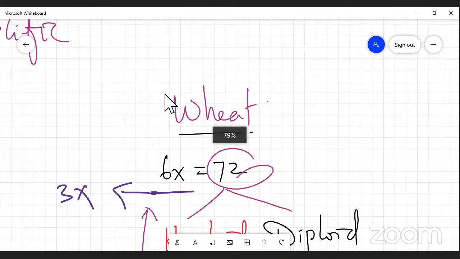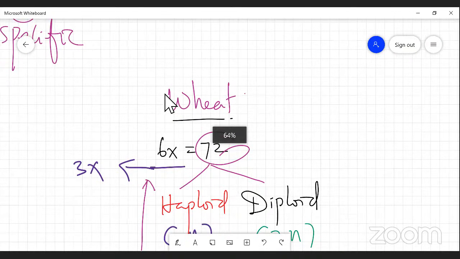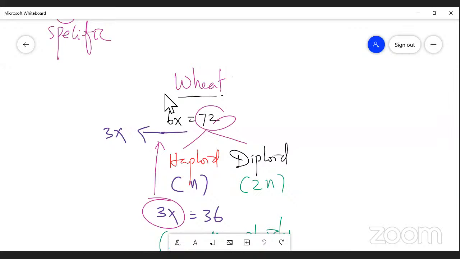I have shown a chart to you so that you will understand. 72. What type of ploidy is there in each? Hexaploidy. How do you indicate hexaploidy? By a symbol? 6x. Mono, di, tri, tetra, penta, hexa, right?